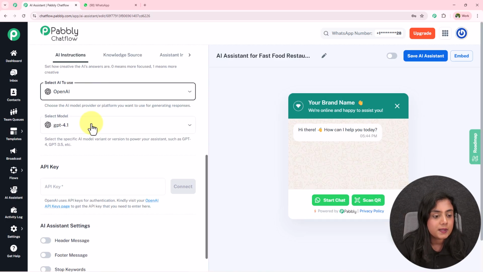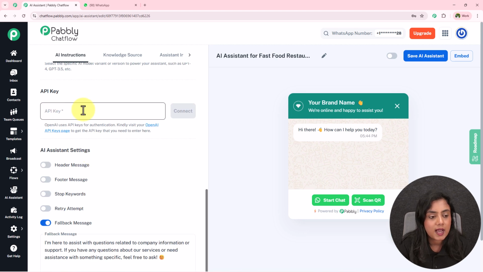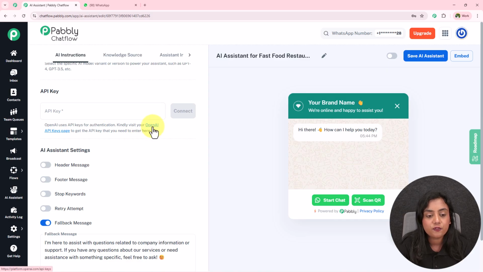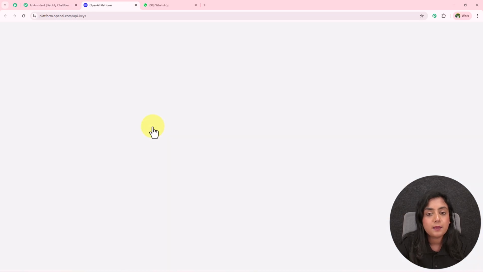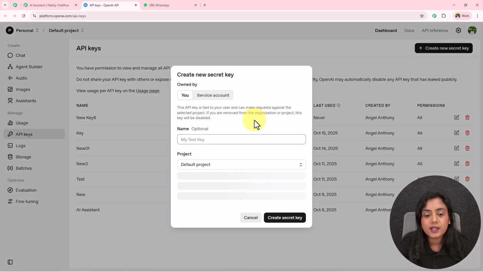Okay, for AI to use OpenAI model, I will be using GPT-4o mini. If you want to use a different model, you can do that. API key is the key that is going to help us to connect our OpenAI account to Pabbly Chatflow. For that, simply click on this hyperlink in the help desk and you will land on the API key section. I will create a new key from here.